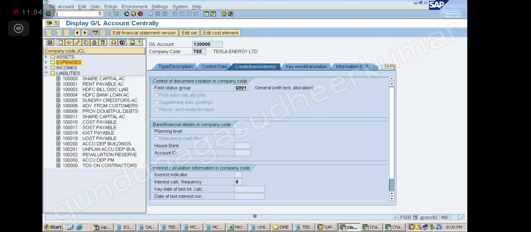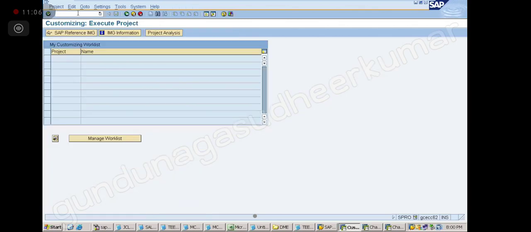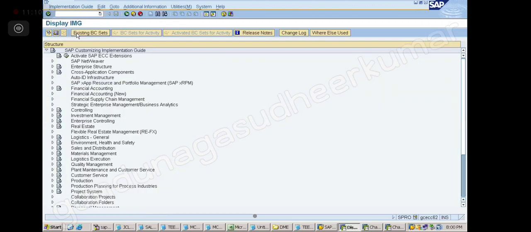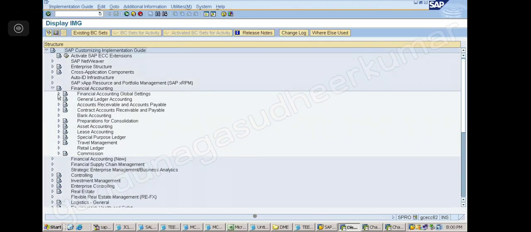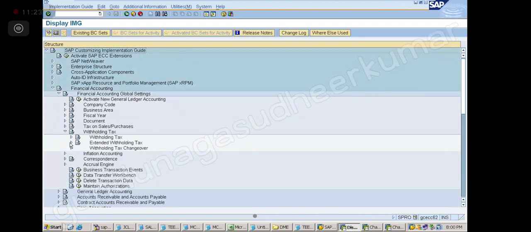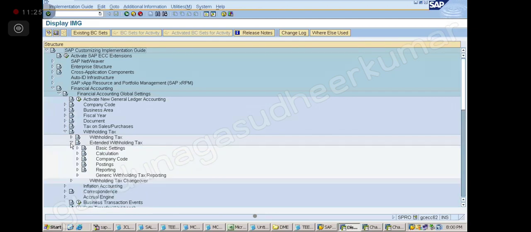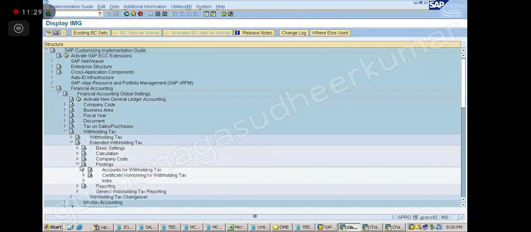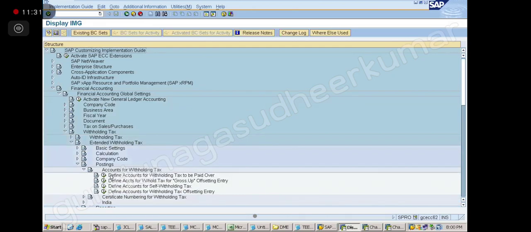So I am going like this: /SPRO, then reference IMG, then you go to Financial Accounting, Global Settings, Withholding Tax, Extended Withholding Tax, then you go to Postings. Here, Accounts for Withholding Tax.